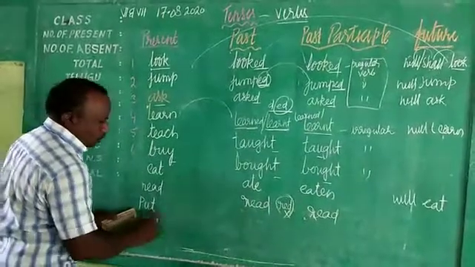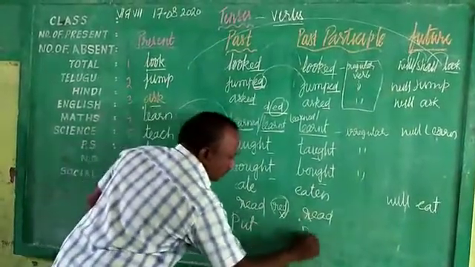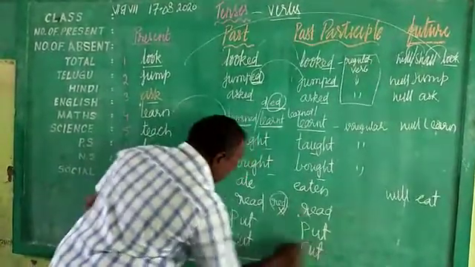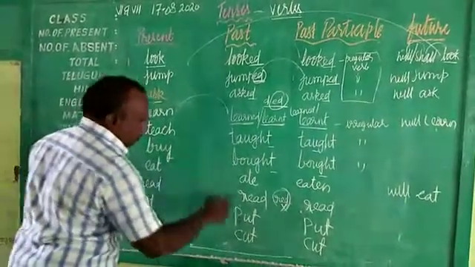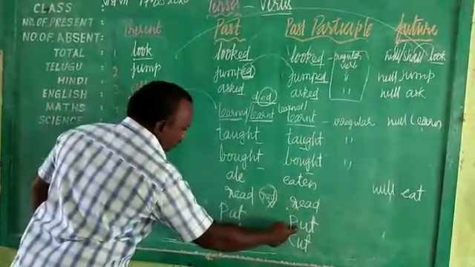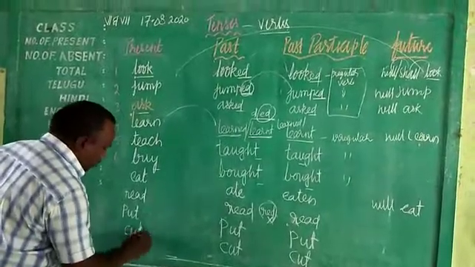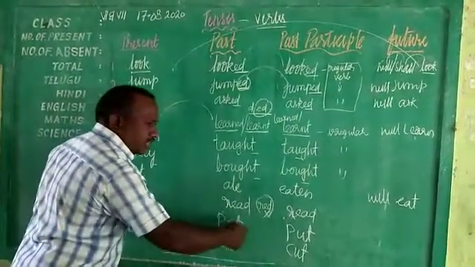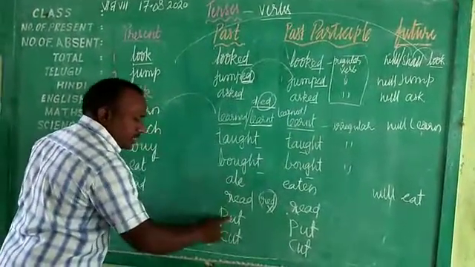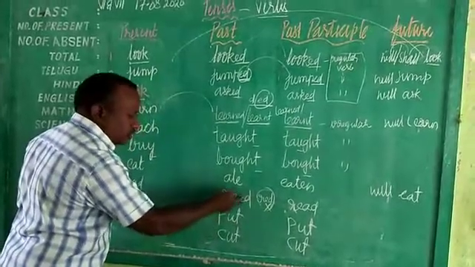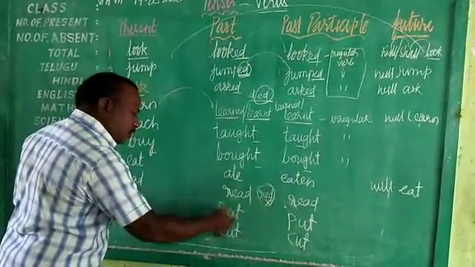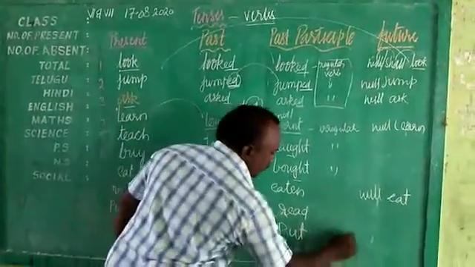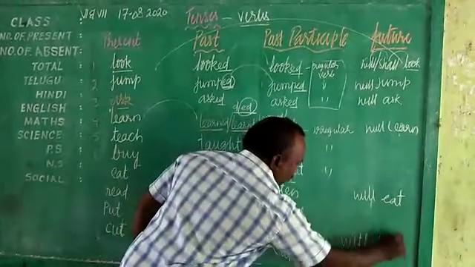The next words are put and cut. In present tense it is put, in past tense it is the same, and even in past participle it is the same. And in present tense it is cut, children. In past tense it is cut. Even in past participle it is cut. When you make a sentence, it depends upon the time, but the verb is pronounced the same. But read is pronounced differently. Put is pronounced as put in past tense and even in past participle, children. If you want to write future, you can take will put.